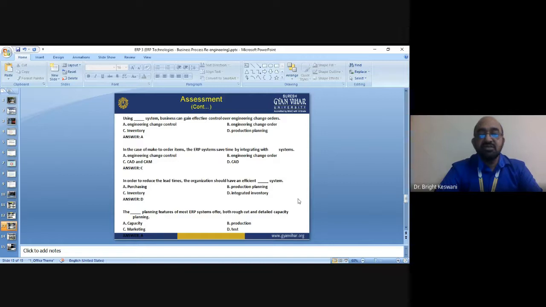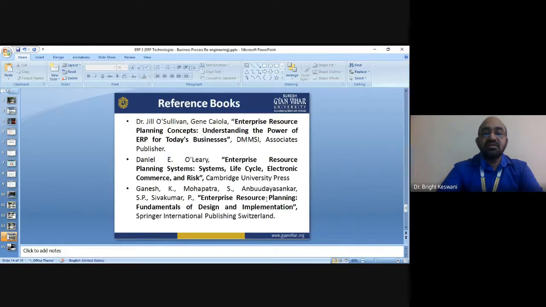The last question: the dash planning features of most ERP systems offer both rough cut and detailed capacity planning. The options are capacity, production, marketing, or test. The right answer is A, capacity. So this is the question answer session.